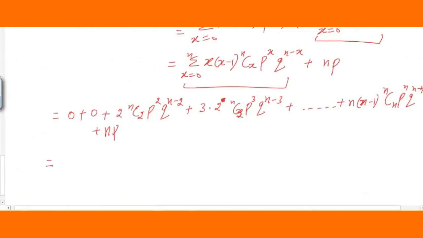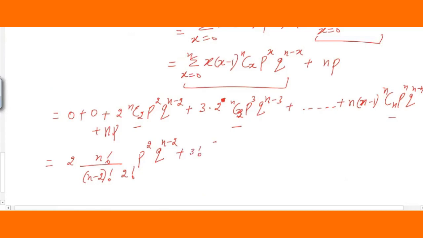This is equal to, now simplify one by one. I think you have studied this now. I've given the formula for nC2; substitute the values for nC2, then nC3, and nCn, which is 1. Here we get n factorial divided by n minus 2 factorial divided by 2 factorial, p square as it is, q raised to n minus 2 as it is, plus 2 into 3, which you can take as 6, or 3 into 2 into 1, that is 3 factorial.